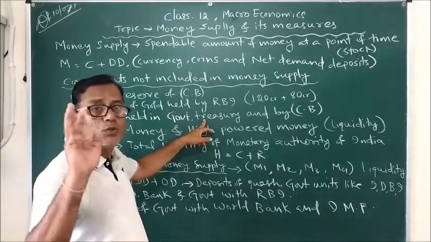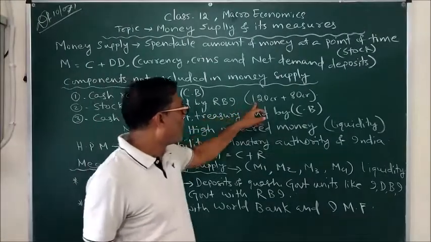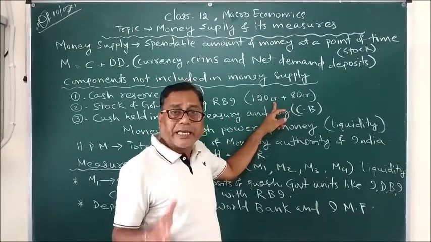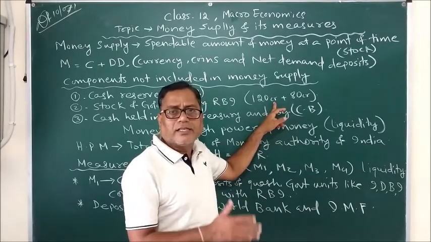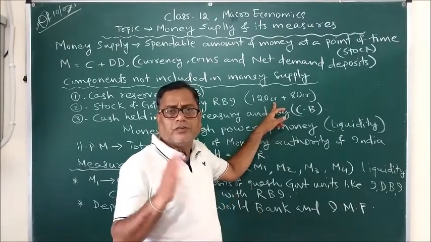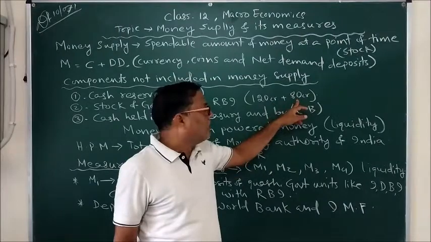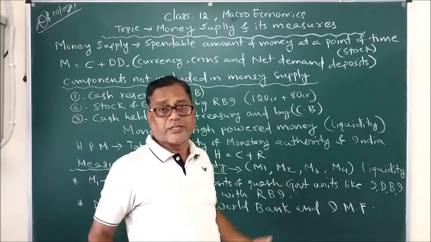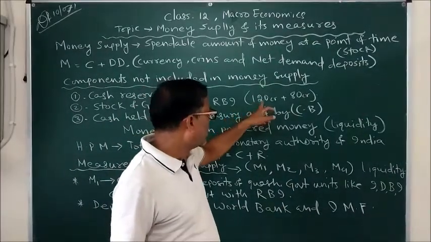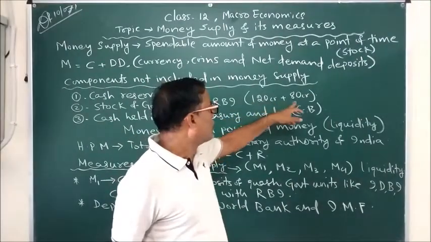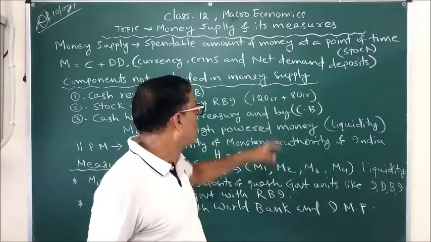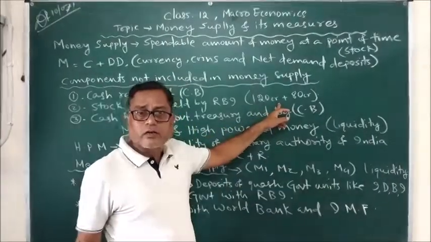And out of those 200 crore rupees, 120 crore rupees worth of gold it must keep under the authority of the Reserve Bank of India, and 80 crore rupees worth of foreign exchange. So 120 crore of gold and 80 crore of foreign exchange, total 200 crore rupees.